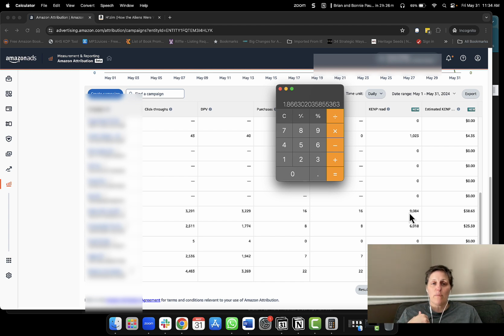I like if it's at least 1% or higher. I have seen it at 8%. Again, this depends on like what your read through is and like if it's a brand new testing audience or whatever. And you have to remember at the 7 days, you're still getting just the first day's data. Then on 8 days, you're getting day 2's data in there. Does it make sense? Like it's 7 days out. So even on day 9, day 10, day 11, you're still not getting an entire week's worth of messages. So that's something to keep in mind as you are going forward and you're trying to calculate out your attribution links. The data is really simple and easy to follow.